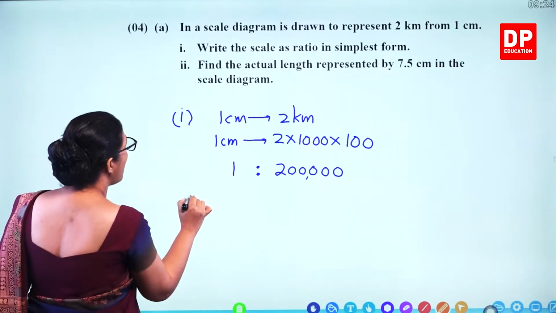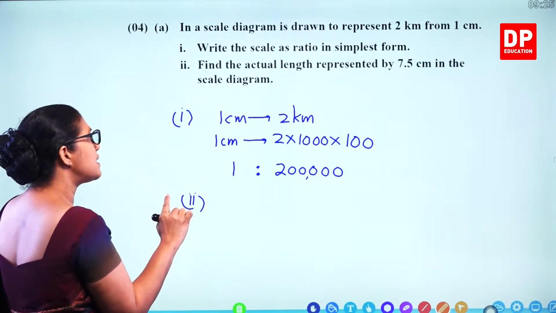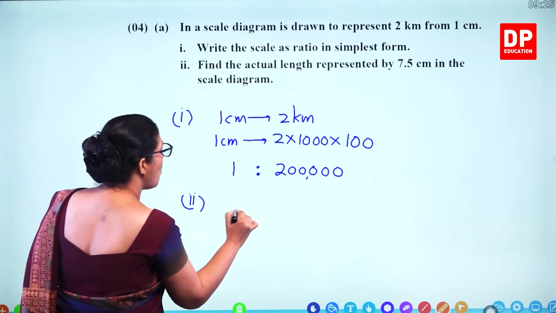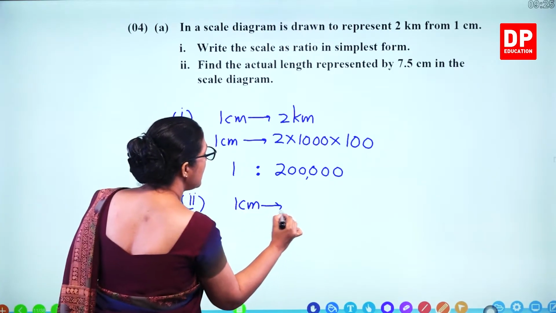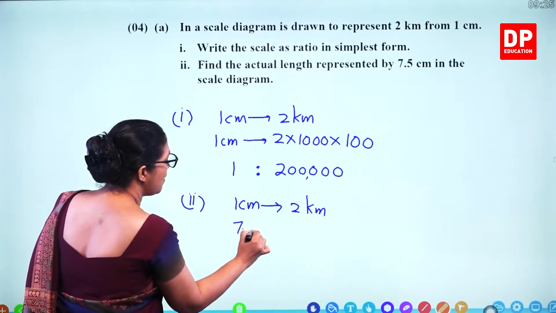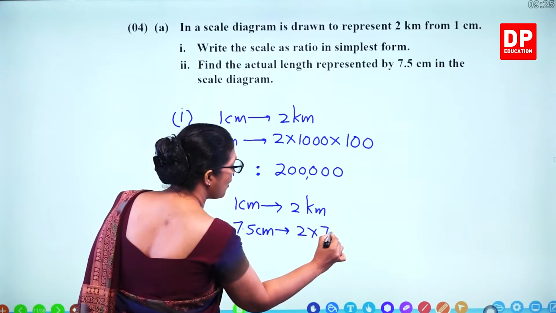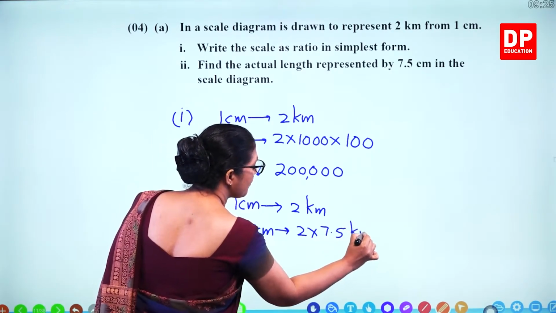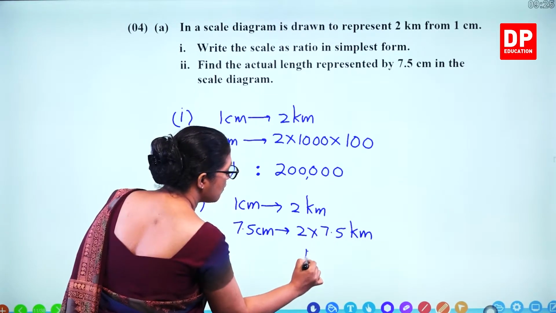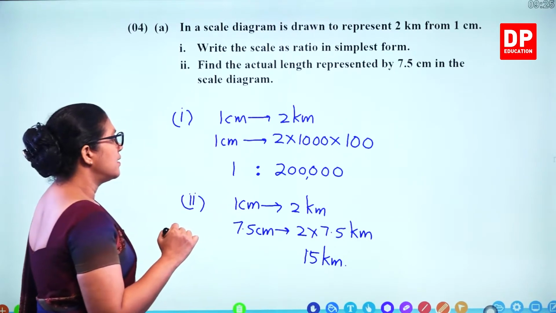Then the second part, find the actual length represented by 7.5 centimeters in the scale diagram. 1 centimeter is 2 kilometers, means if this is 7.5 centimeters, you just multiply 2 with 7.5. You get 15 kilometers.